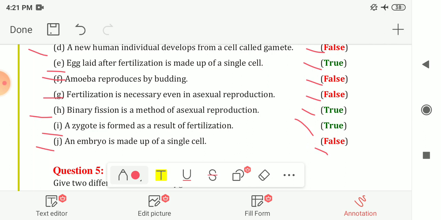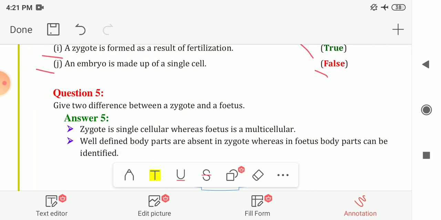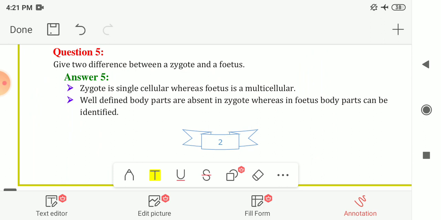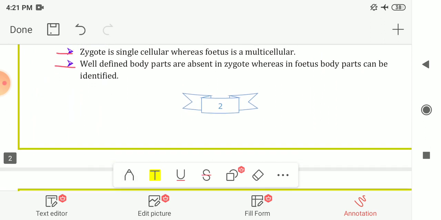Your answer is false. Next question number 5 is, give two differences between a zygote and a foetus. So zygote is single cellular whereas the foetus is multicellular. Next is, well-defined body parts are absent in zygote, whereas in foetus body parts can be identified. So this is the difference between zygote and foetus. You can write this in column form also.